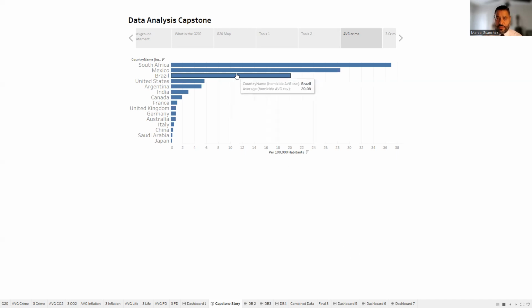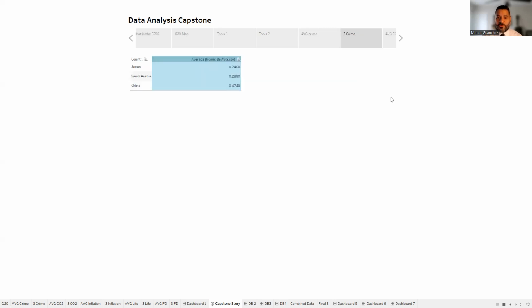Brazil, Mexico, and South Africa have the highest numbers: Brazil at 20.08, Mexico with 28.47, and South Africa 37.02. The lowest three are Japan, Saudi Arabia, and China. In the next graph, we can see how they fall in, and we can take a closer look at their numbers.